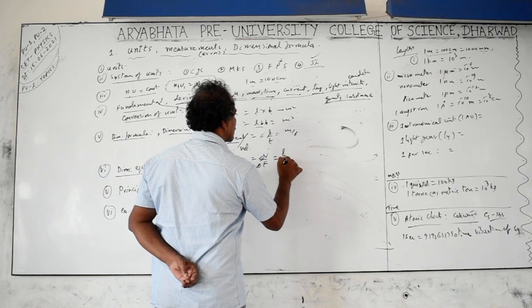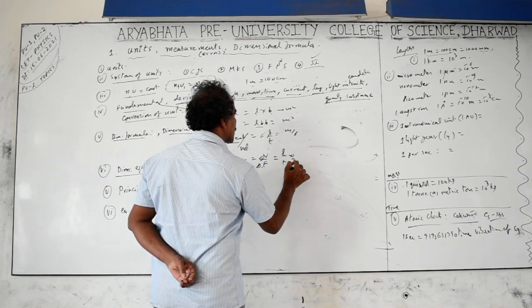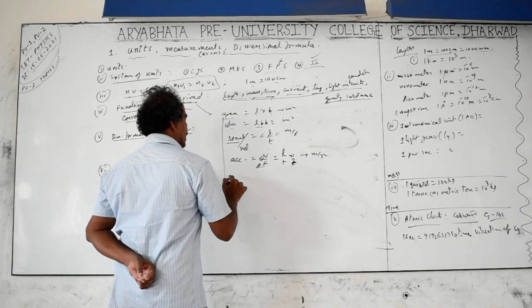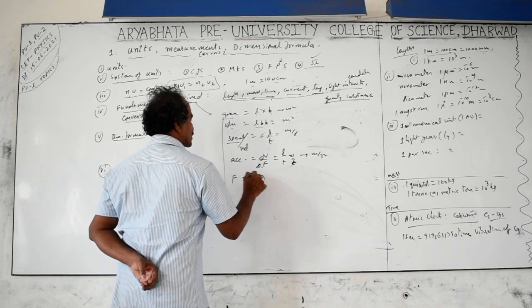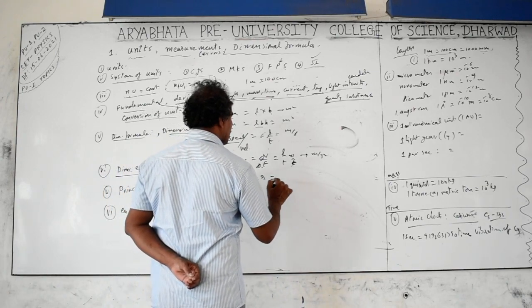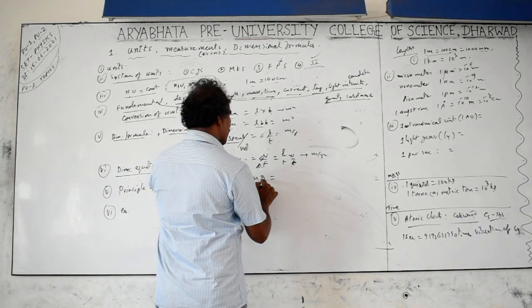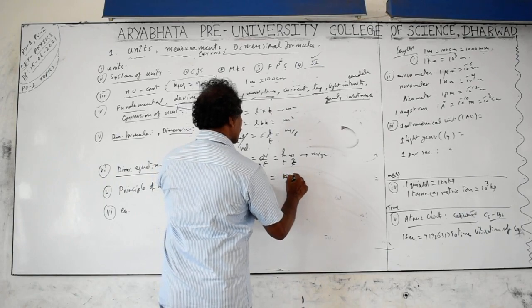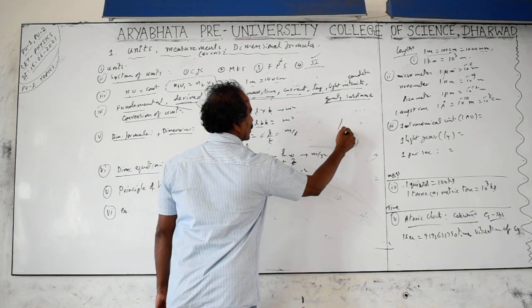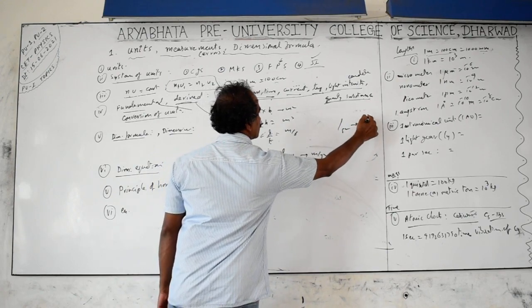That is L by t. L by t by time again is L by t square. Means the units we get are meter per second square. Next is force. F is equal to mass into acceleration. Mass is m kg, and acceleration is meter per second square. Kg meter per second square. But per second square can be written as 1 by s square or as s to the power of minus 2.